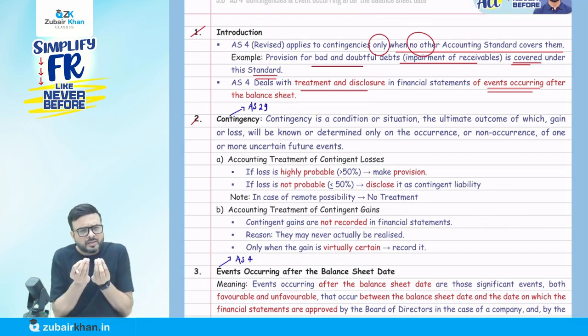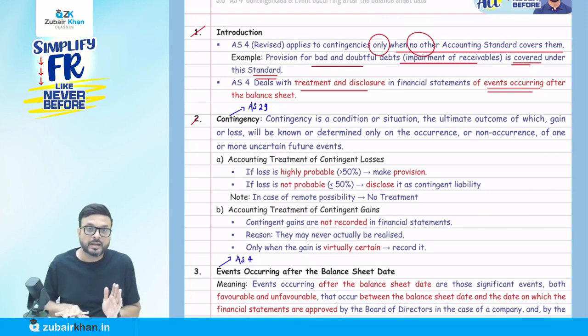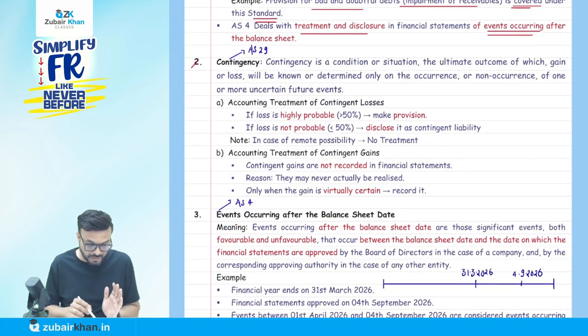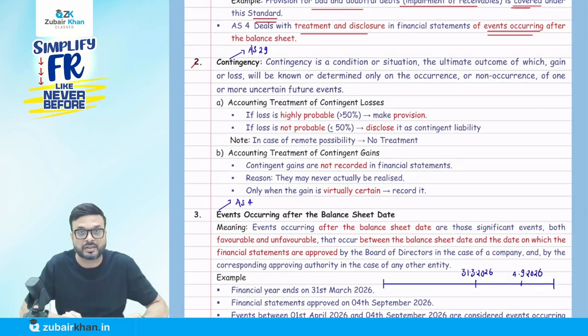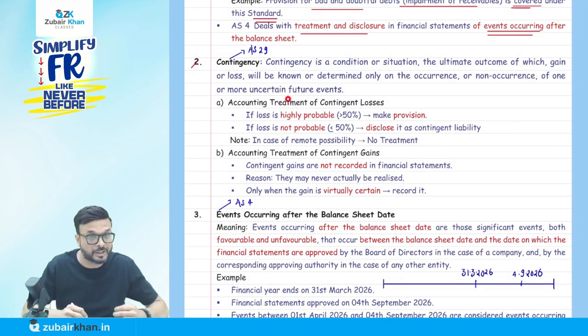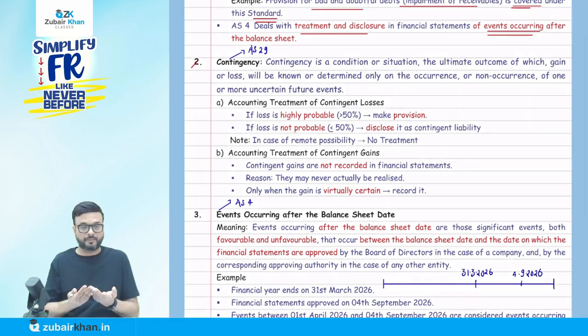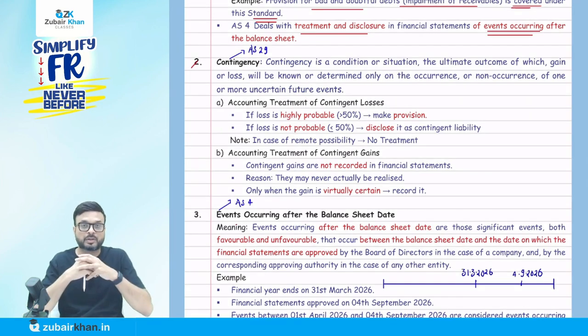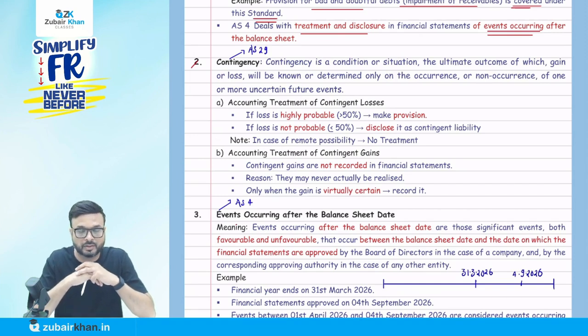Okay, now come to AS 29. What does it say? A small portion of AS 29 I am discussing with you for reference purposes. They say a contingency is a condition or situation, the ultimate outcome of which, gain or loss, will be known or determined only on the occurrence or non-occurrence of one or more uncertain future events. It means there is some uncertainty. We don't know what the final outcome will be.